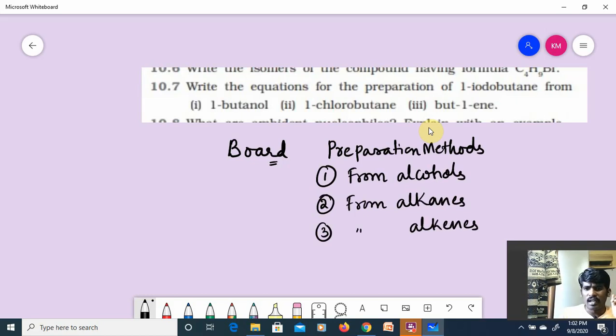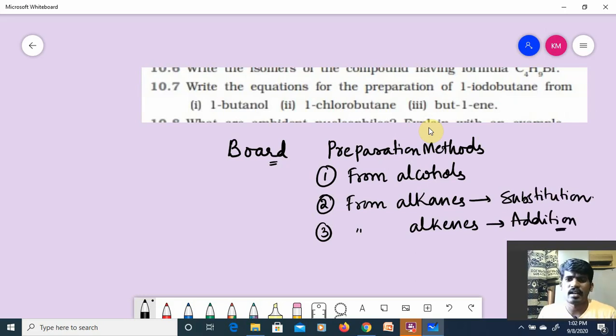From alkanes, these reactions are substitution reactions. From alkenes, these reactions are addition reactions.